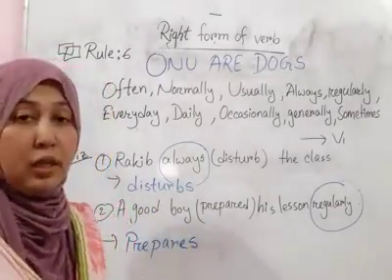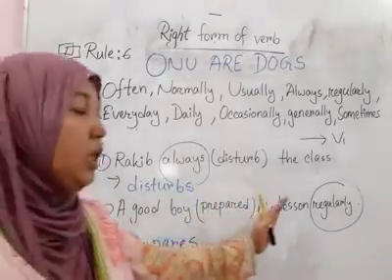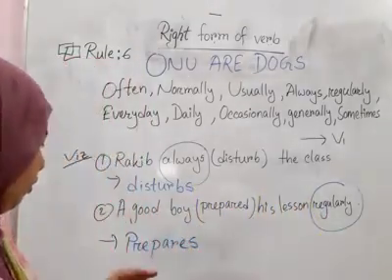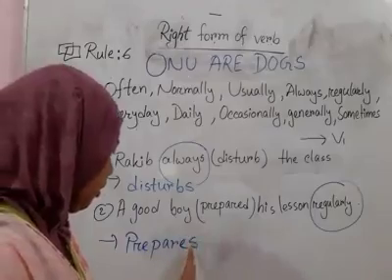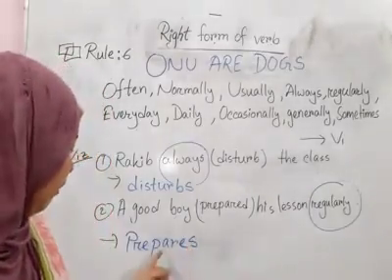If the subject were good boys prepared his lesson regularly, then we would never add S after the verb.